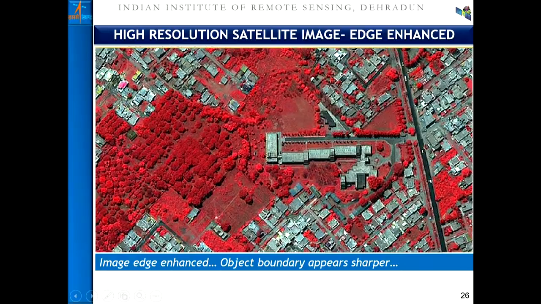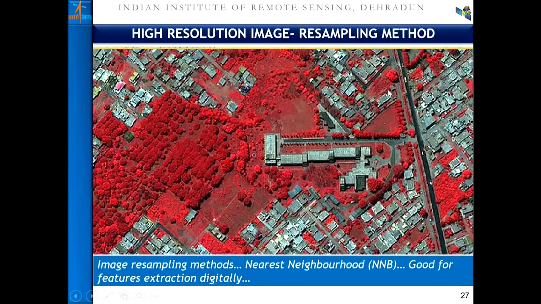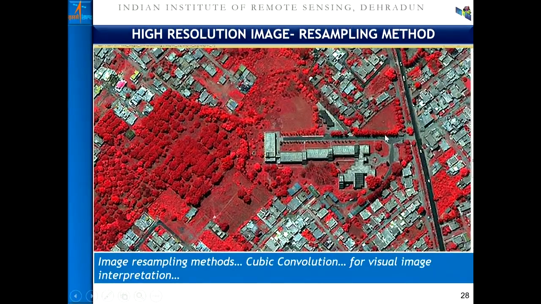We can interpret the data better. Boundaries will be much sharper. Roads or cultural features will be bounded much sharper if we apply this kind of enhancement technique using digital image processing, which is good for interpretation. Accordingly, we can apply different kinds of resampling techniques. These algorithms are all available in a typical digital image processing platform, which enhances the image interpretation.